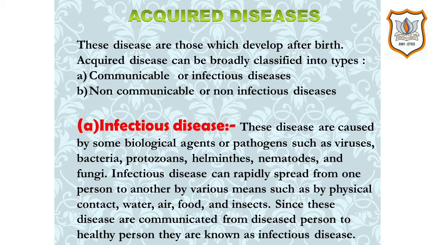Now, what are infectious diseases? First we will learn about that. These diseases are caused by some biological agents or pathogens such as viruses, bacteria, protozoans, helminthes, nematodes and fungi. Infectious diseases can be rapidly spread from one person to another by various means such as physical contact, air, water, food and insects. Since these diseases are communicated from diseased person to healthy person, they are known as infectious diseases.